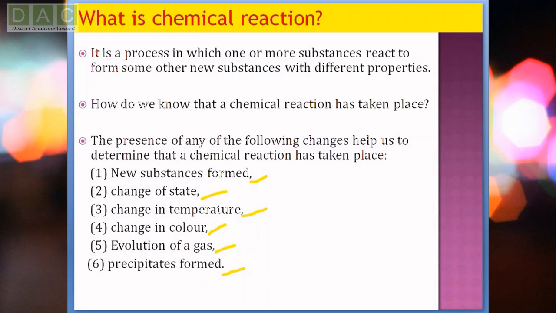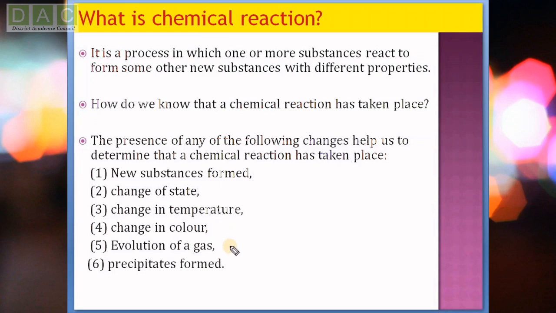Number one, change of state. You know that there are three states of matter: solid state, liquid state, and vapor state. If we see in our observation that a change of state takes place, from solid to liquid state or liquid to vapor state, then we can say that a chemical reaction has taken place. Then change in temperature. If we perform an experiment in a test tube and the test tube becomes hot, then we can say there is a change in temperature. Change in color. If we see after the reaction some change in color, from blue to red or blue to green, we can say that yes, a chemical reaction has taken place.